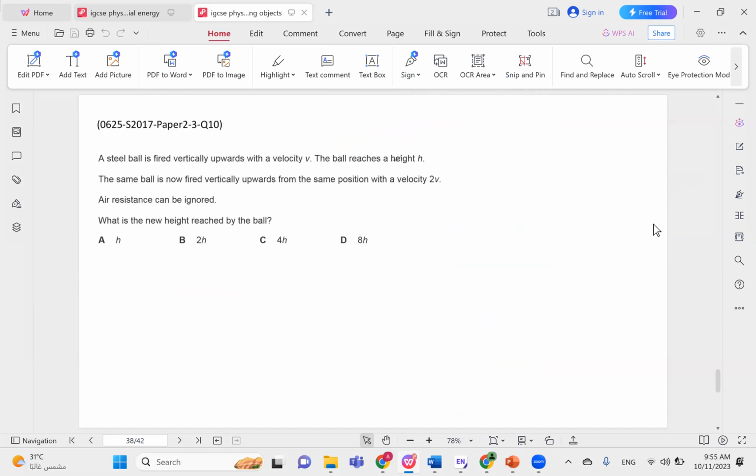This is pretty similar. A steel ball is fired vertically upwards with a velocity v. The ball reaches a height h. Now the same ball is fired from the same position with a velocity of 2v. Like we said, 2v squared gives us 4v squared. So we are expecting to get 4h. So the correct choice here is choice C.